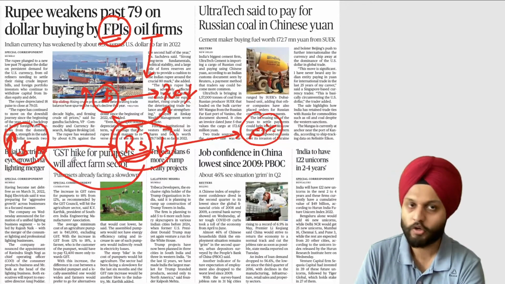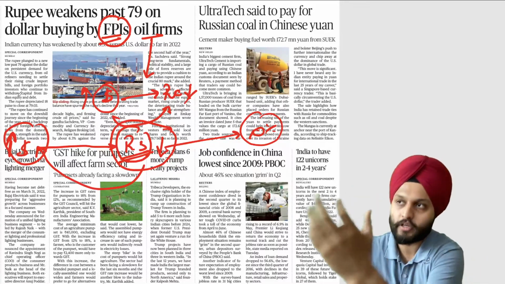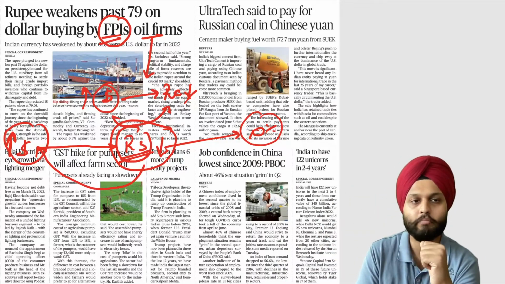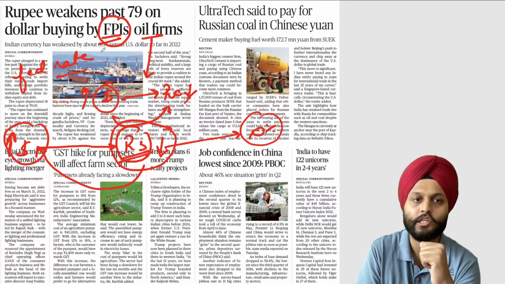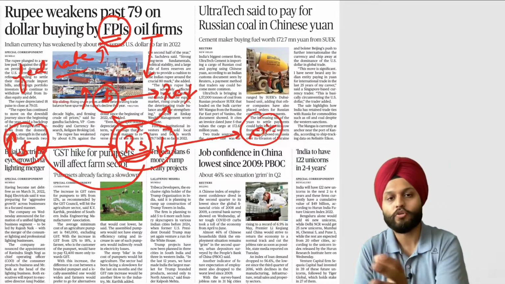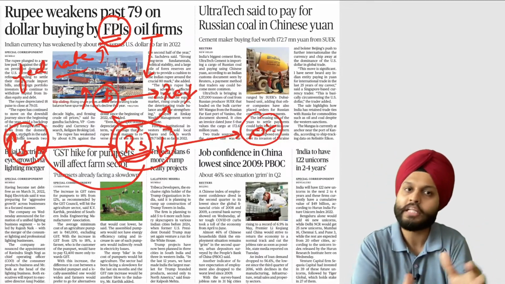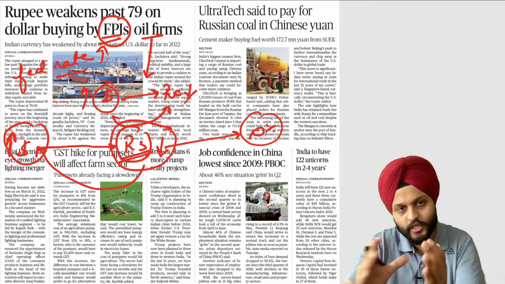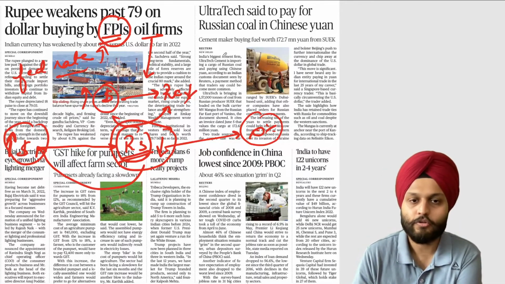So because of the currency depreciation, plus the US Fed, the European Reserve Bank, all of them deciding to increase their Fed rates, the inflations are increasing, so they are increasing the rates, so they can get better returns plus stability of currency in their homeland. So they are withdrawing from India. Okay, so this is there.